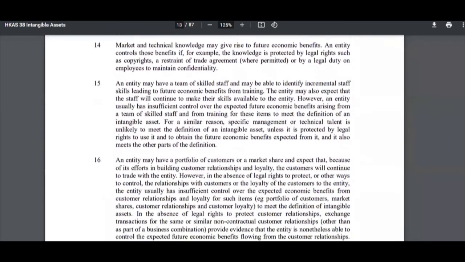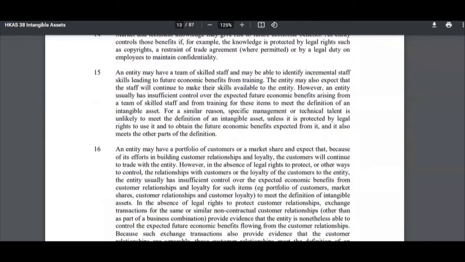Then another example that they have talked about is that an entity may have a team of skilled staff and may be able to identify incremental staff skills leading to future economic benefits from training, right? Company employees are one of the assets of the company, but you never see employees on the company's balance sheet, right? Why?